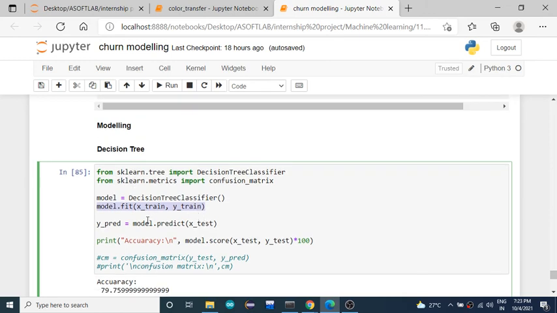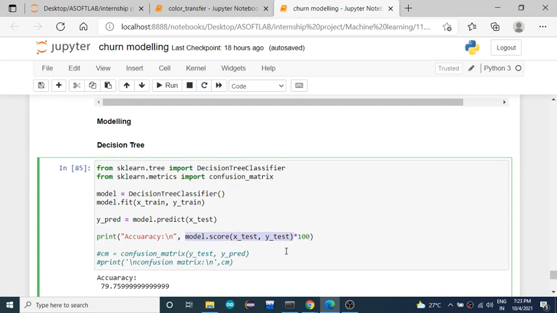After this step, check the accuracy of the model. After training, check the accuracy of the model, evaluate the model.